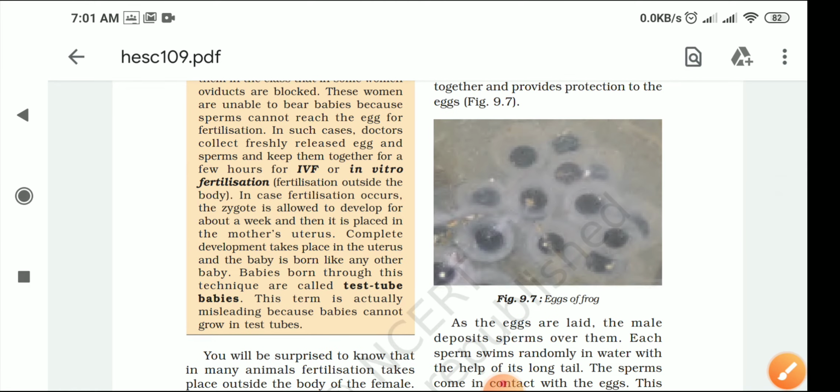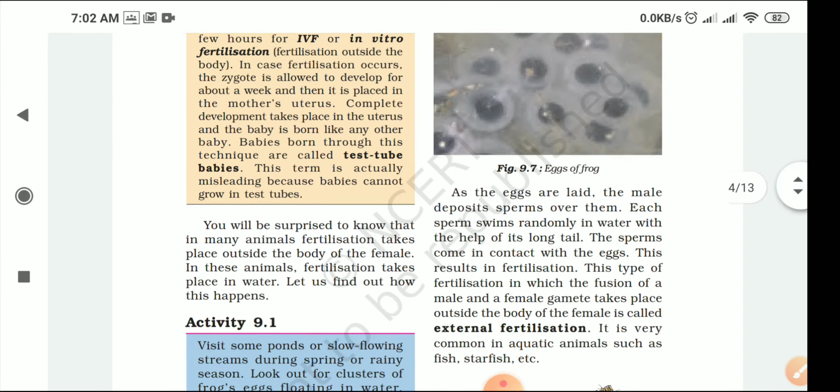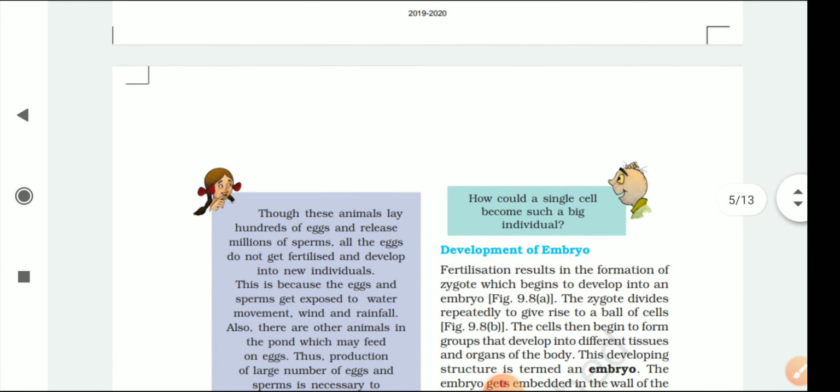This is the eggs of the frog. Here you can see that in the hen, the egg is covered with a proper shell, but in the case of this frog, the eggs are not covered with any kind of shell. It is just covered with the jelly-like substance which you have seen in this video. So hope this is clear to you.